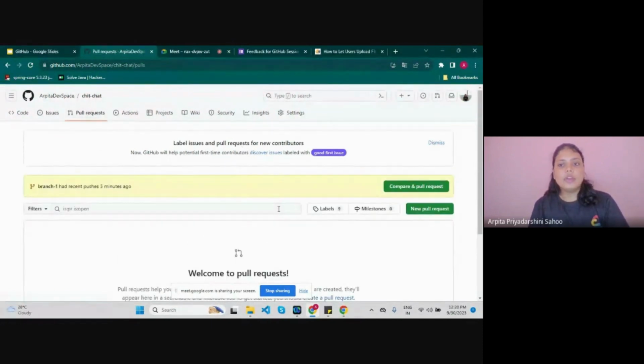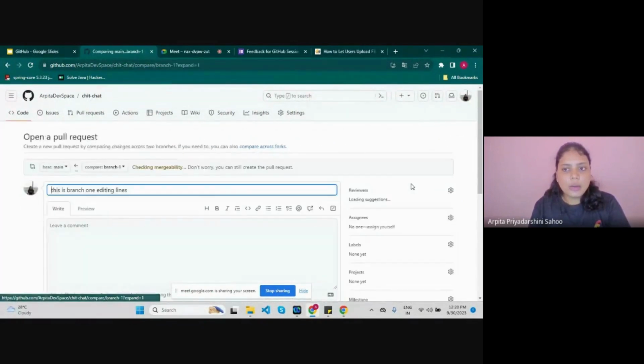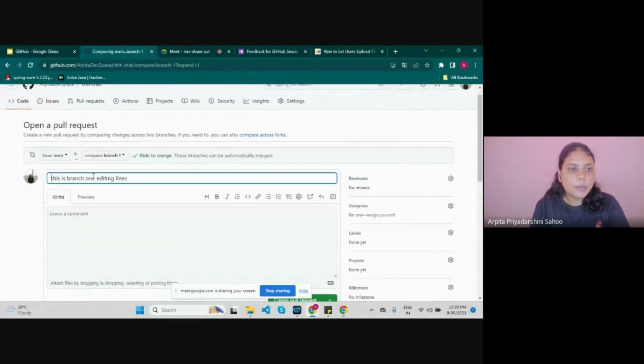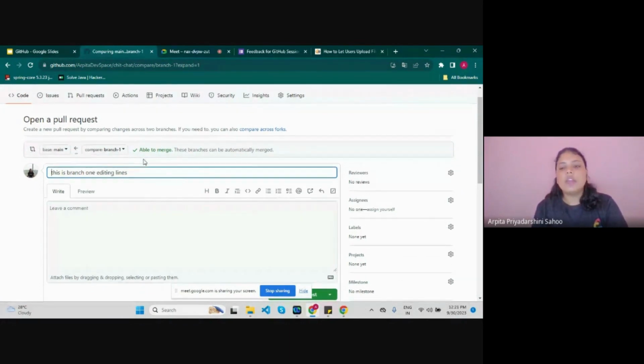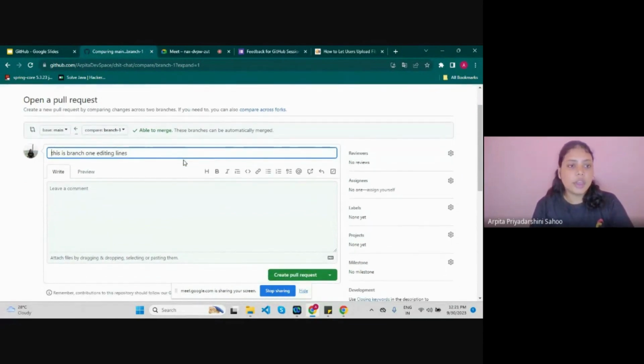In the pull request we can merge the code. Here it is showing compare pull request, compare main and branch 1, you can see. And the best part of GitHub, it shows if there is a conflict, it shows whether we are able to merge.